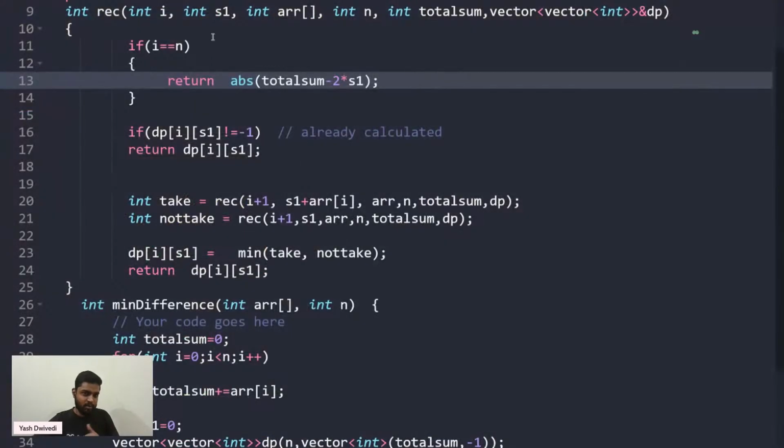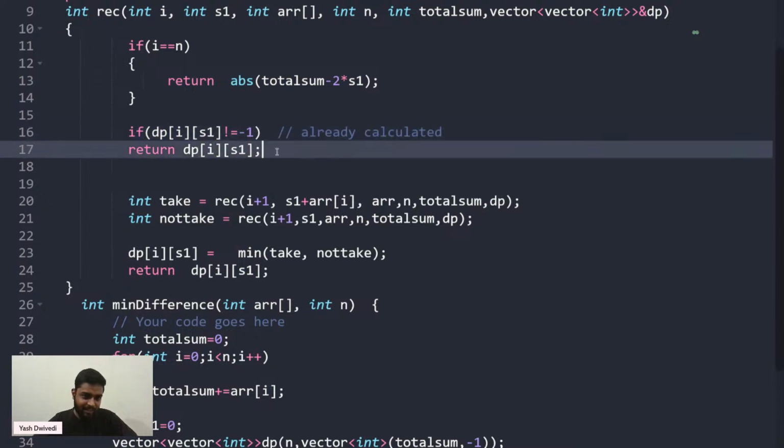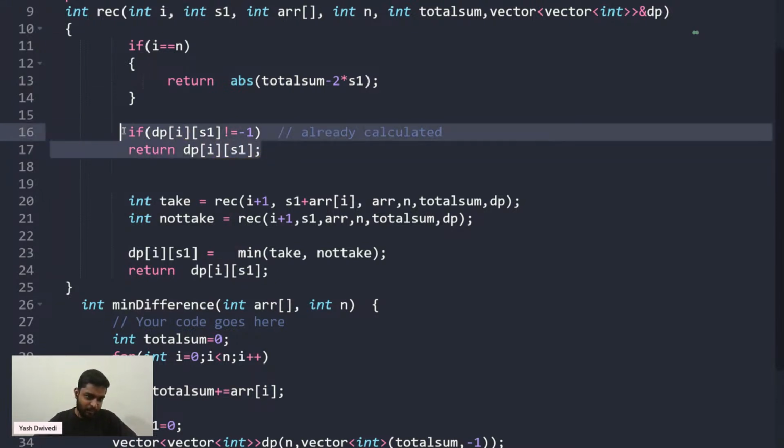Similarly in this kind of problem as well, two variables are varying, so there will be overlapping subproblems. Obviously, when you draw it, it will feel a little bit difficult to draw sometimes. So if it is already calculated, then I'll not calculate it again. Will you calculate it again? No, obviously not. So you'll directly return it.